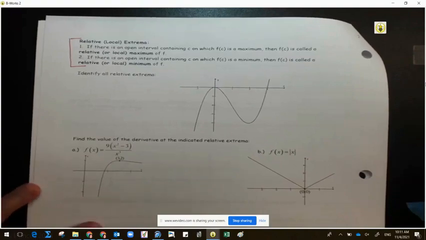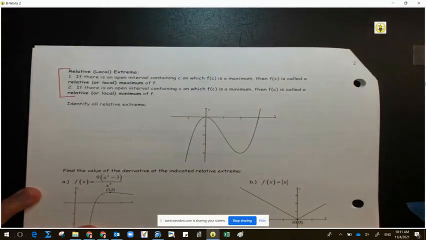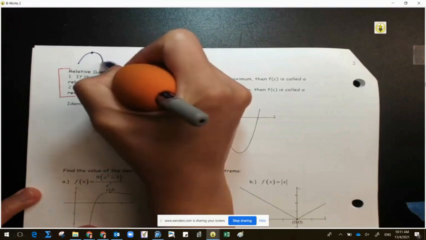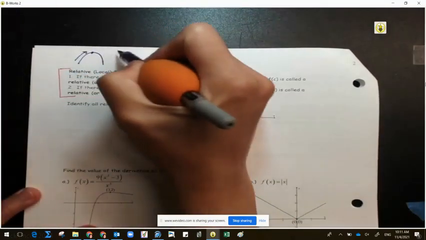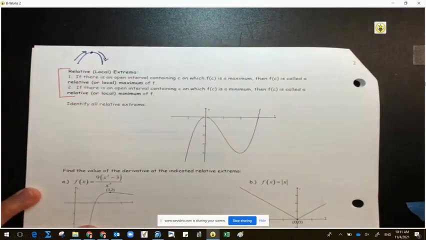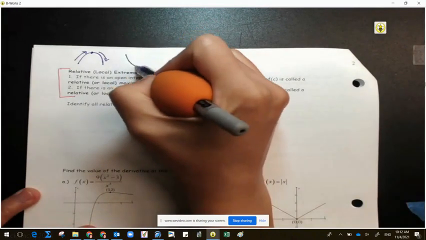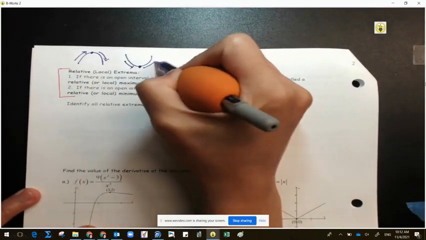Did y'all read 1 and 2 already? Yes? So here's my summary. If there is a maximum on a graph, isn't it changing direction at the point and going downward? It initially goes up and then goes downward. And if there's a minimum, it is initially going down and then changes direction and goes up.